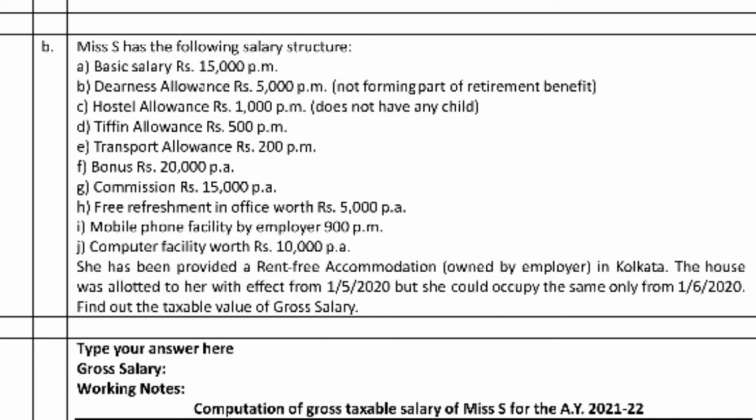So that's all for rent free accommodation, we get the total, and after that we get the gross salary. For example, we also see this. For rent free accommodation, the same method applies, refer to Section 17, Illustration 17.